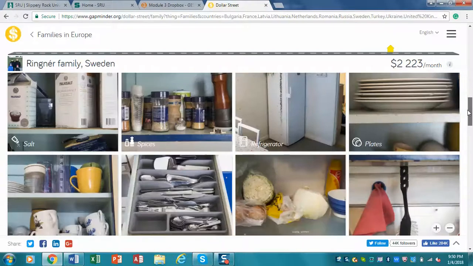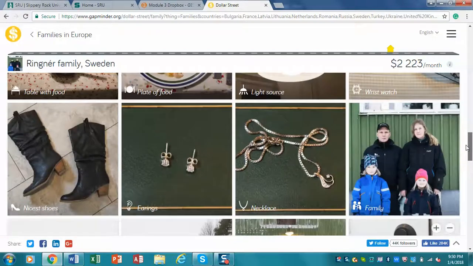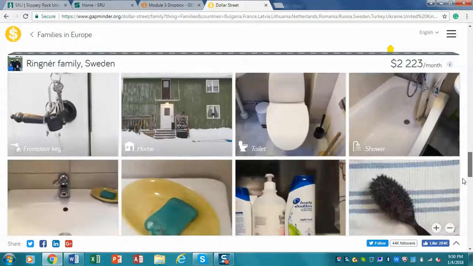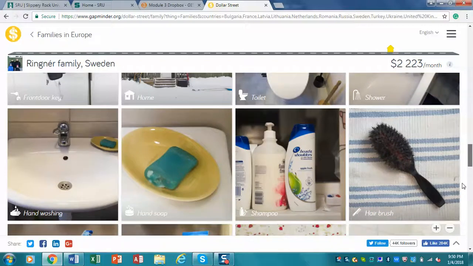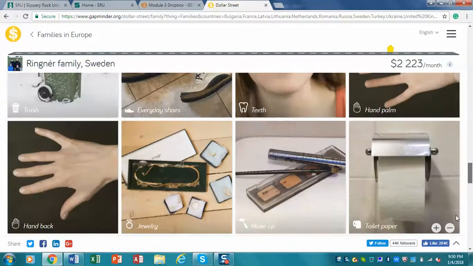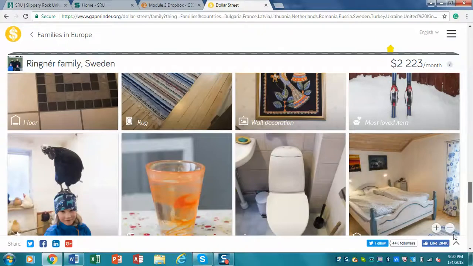familiar with our culture. But as you scroll down, you'll see some things that are similar and some things that are different. And that's what I'm interested in having you look at, is compare their material culture to that of others. And so again, you can look through quite a number of their aspects.